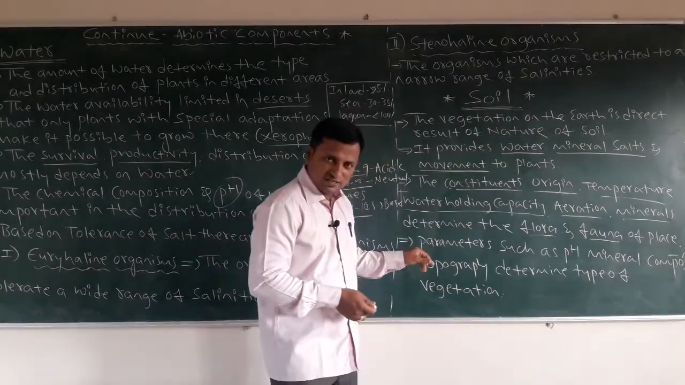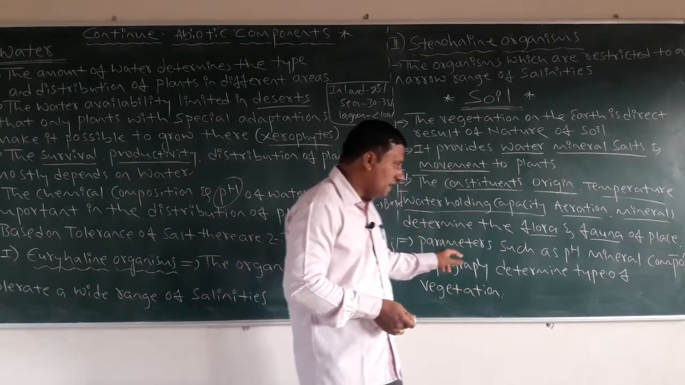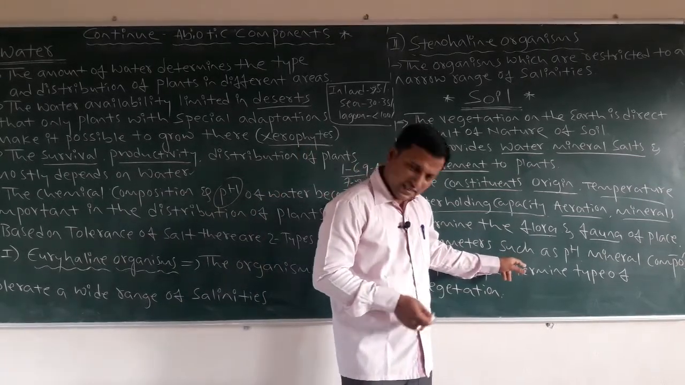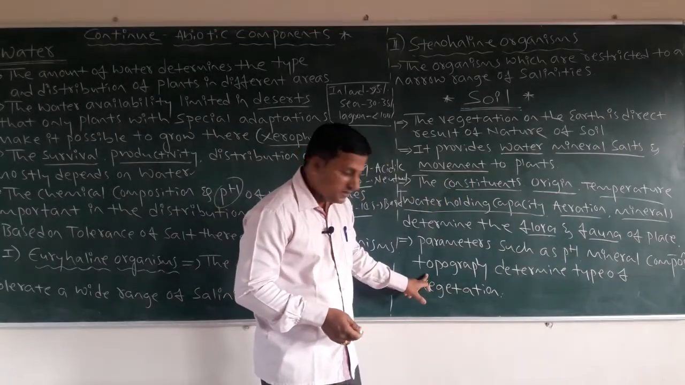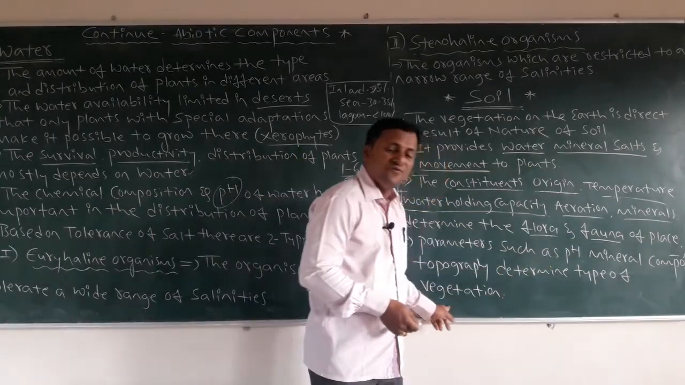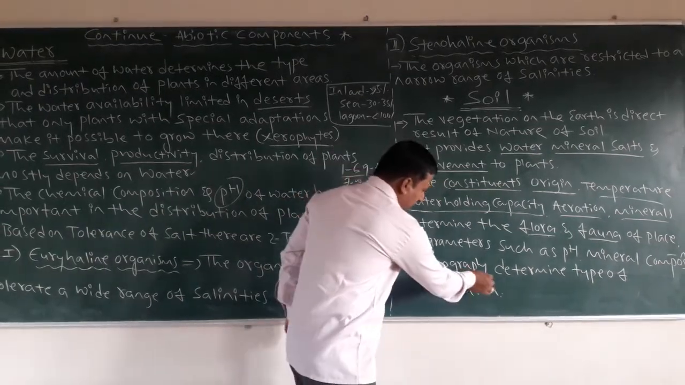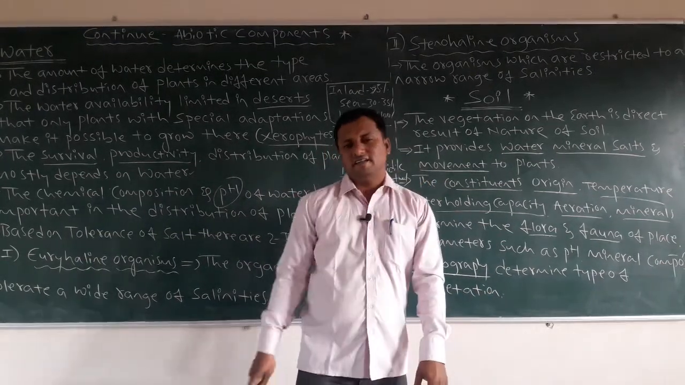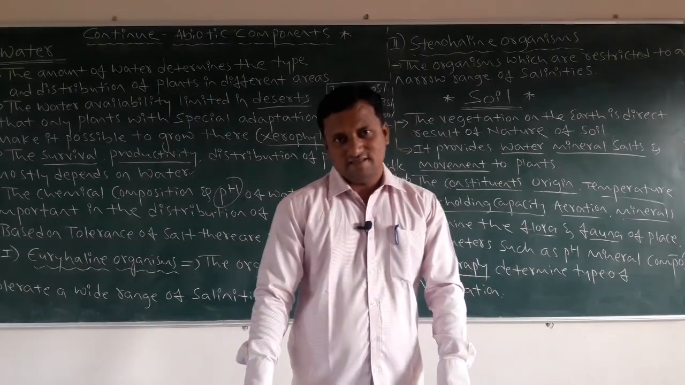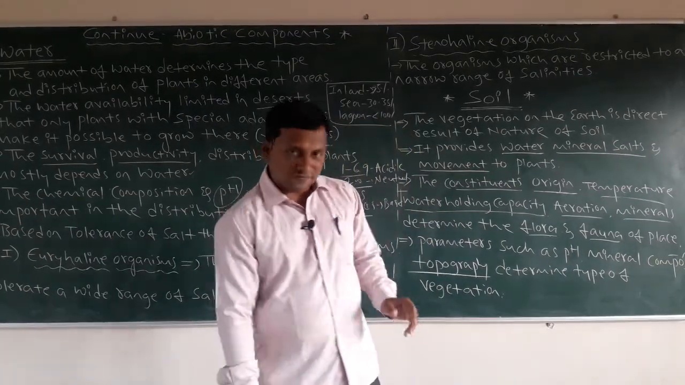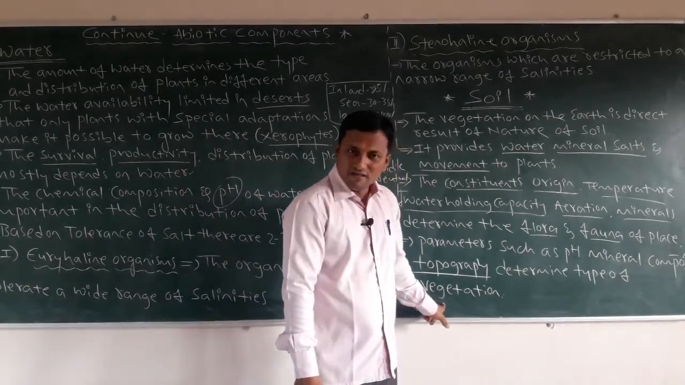Come to the last concept. What is that? The parameters such as pH, mineral composition and topography determine the type of vegetation. Topography here means the complete climatic conditions overall. So whatever type of climate there is, that environment will determine the type of vegetation.